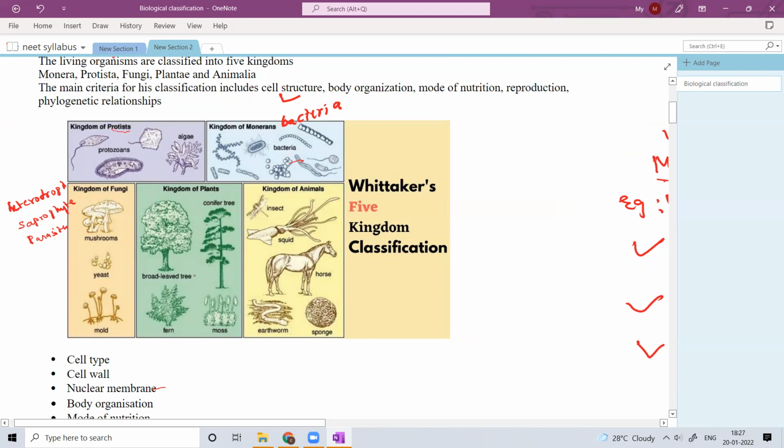So coming to the kingdom Plantae, all these are autotrophs. All have photosynthetic pigment. These are multicellular eukaryotes. Nuclear membrane is present. Body organization is at the tissue level. Okay, all these are autotrophs, that means they have a photosynthetic pigment called chlorophyll.